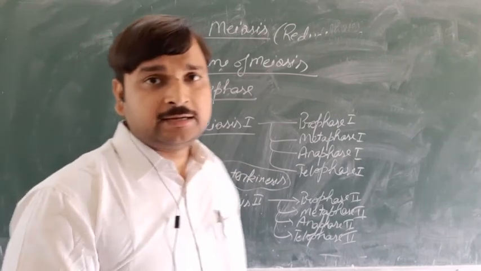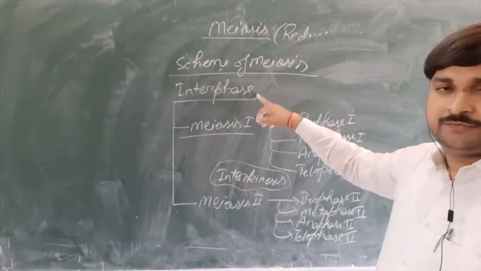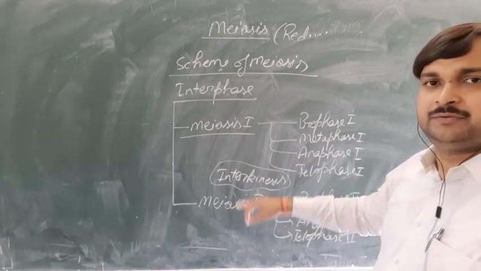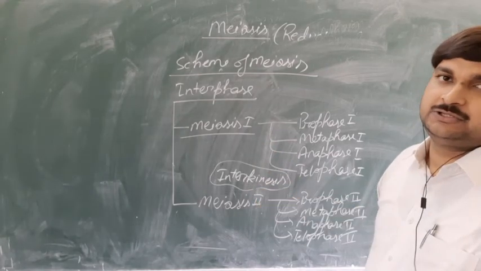So this is the complete scheme of meiosis. It will start from the interphase, then meiosis first, then meiosis second, and between meiosis first and meiosis second there is a small time gap, called interkinesis.